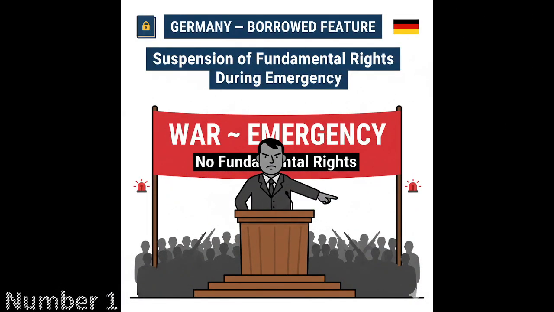The number one country is Germany, and the feature that has been borrowed from Germany's constitution is suspension of fundamental rights during emergency. As you can see in the picture, Hitler is giving a speech and he is saying that there will be no fundamental rights because we are in a war condition. Okay, so if you are able to recall this flashcard memory, it will be easier for you to recall what feature has been borrowed from Germany.